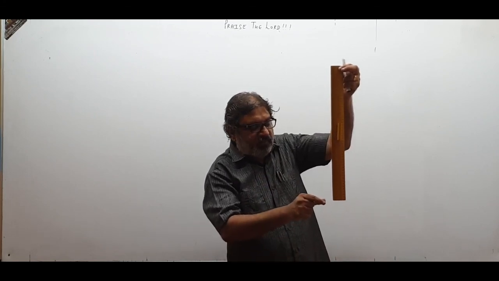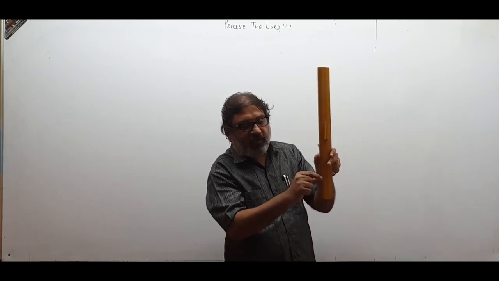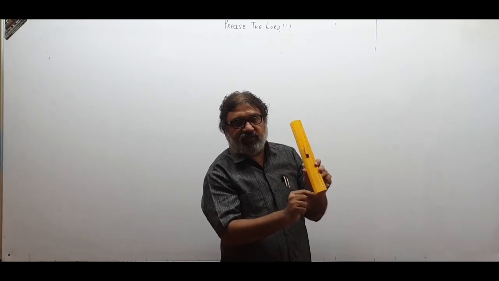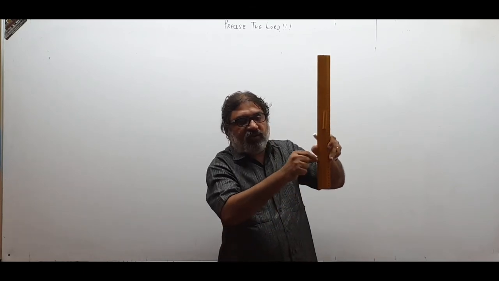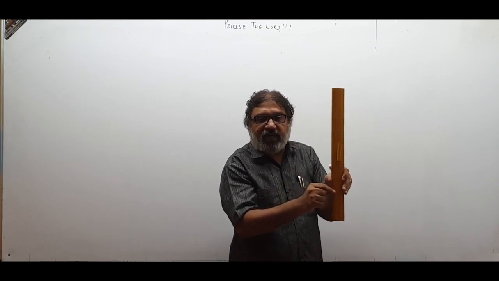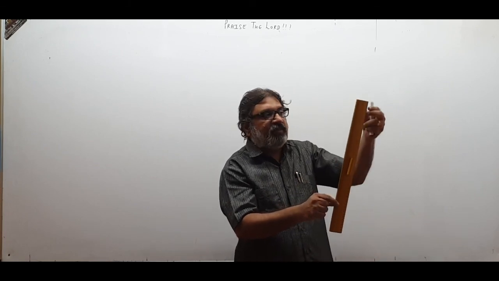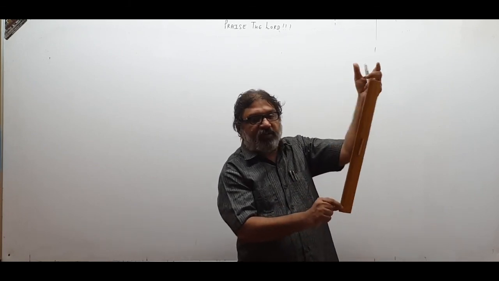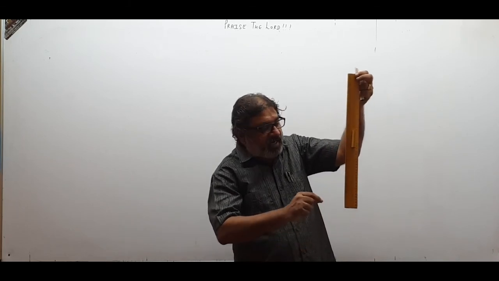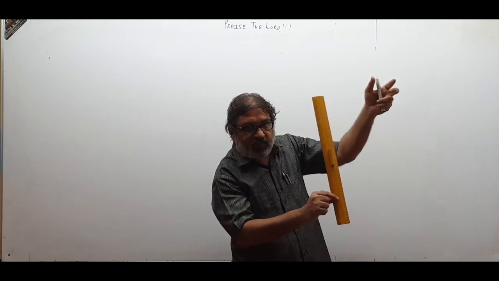I hold like this and I drop the scale, and see, the scale has crossed and I have got hold of it here. How much is this? This is 7 centimeters. So the scale has crossed a distance of 7 centimeters before I could hold it. Actually my reaction time should be 0. Everybody's reaction time should be 0 ideally, that means as soon as the scale is dropped, I immediately hold it. But because of my reaction time, I realized that the scale has started falling, and then I give reaction and hold it like this.